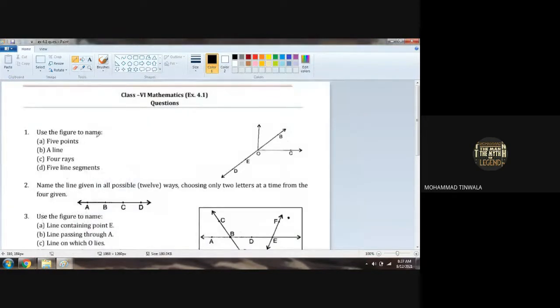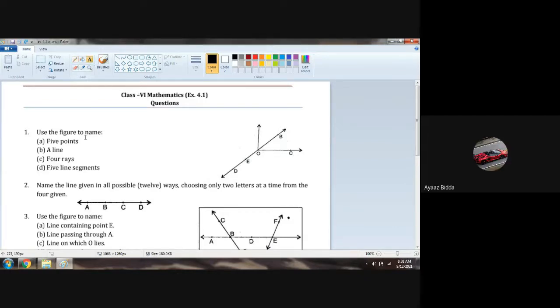Chalo, use the figure to name 5 points, a line, 4 rays, and 5 line segments. This is the figure we got. We have to give 5 points. What are the points here?